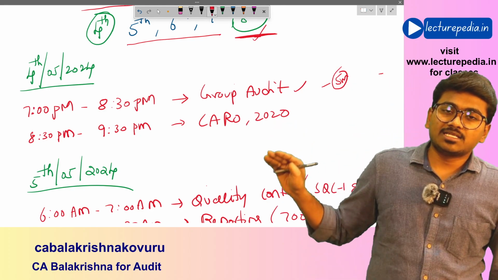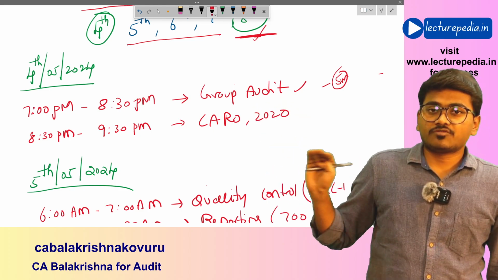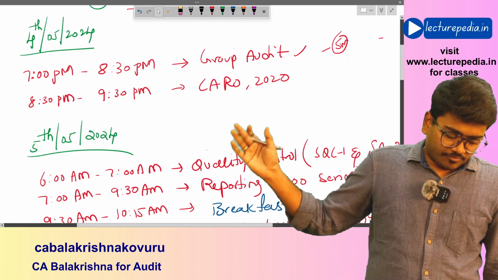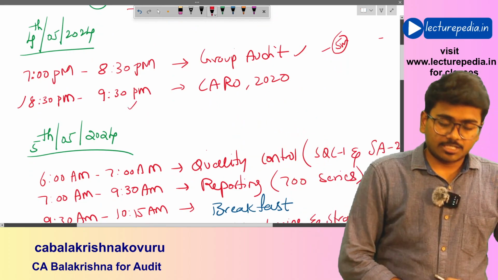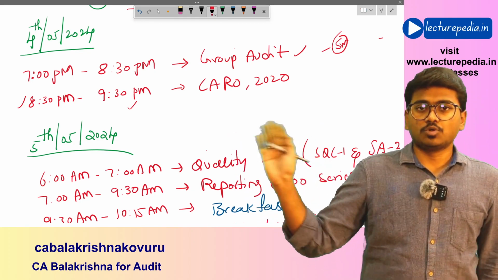See, I have arranged the revision schedule based on the importance of the chapter. And from 8:30 to 9:30 p.m. you can just go through CARO. It will not take much time to go through CARO.